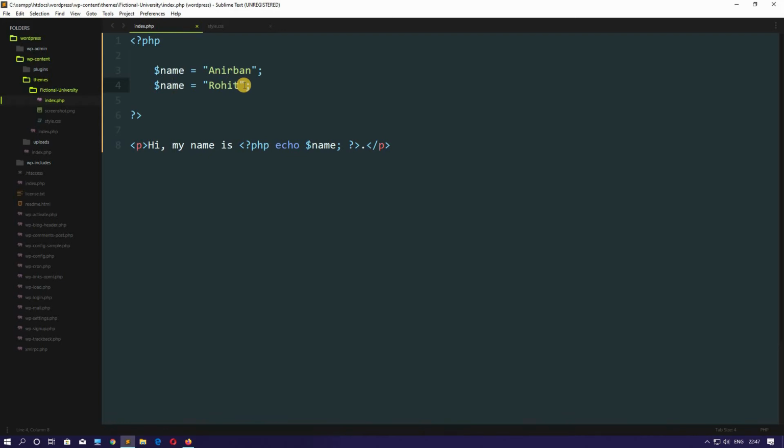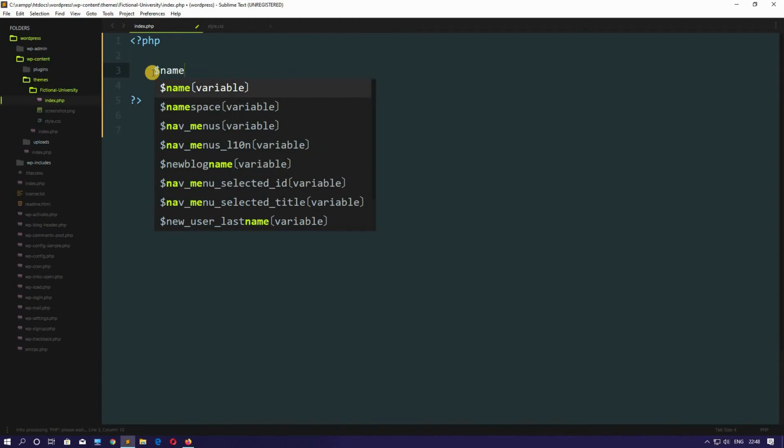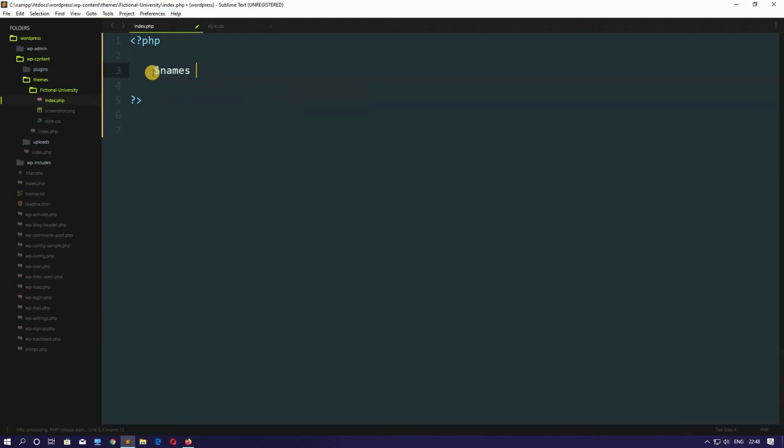Here comes the function and power of array. We can store a collection of multiple data in an array. So let me show you what I mean. Remove this. Now I want to store multiple names in a single variable. Consider that. So let's name this variable $names, because I want to store many names. You can write anything, guys. I'm giving it a plural because I will be storing multiple names.